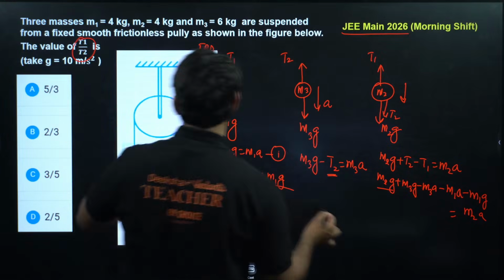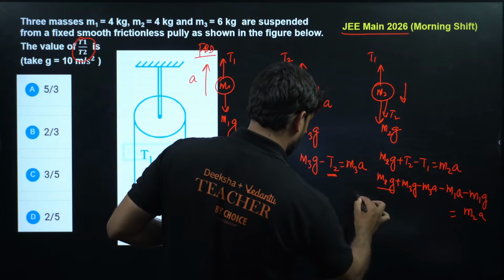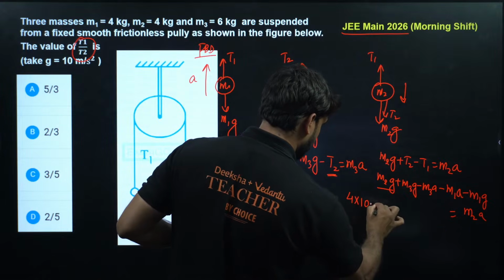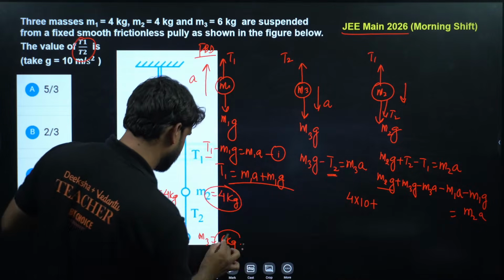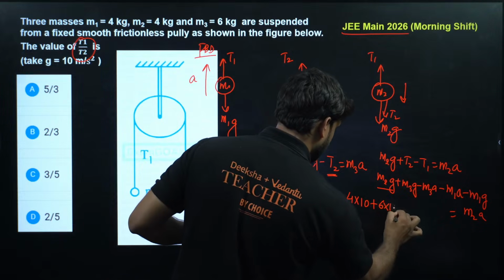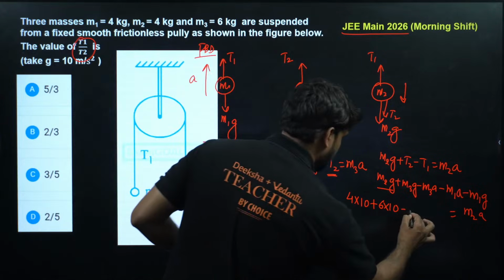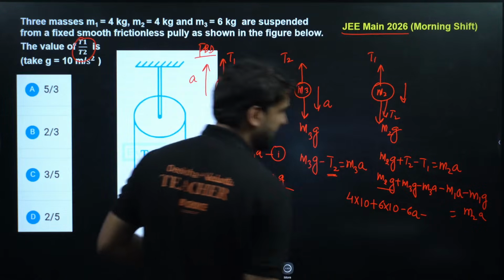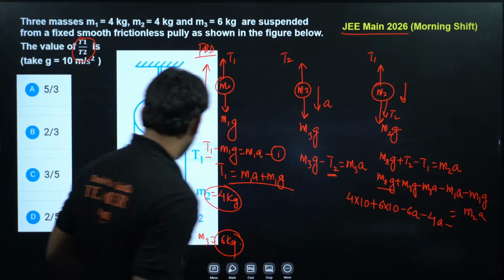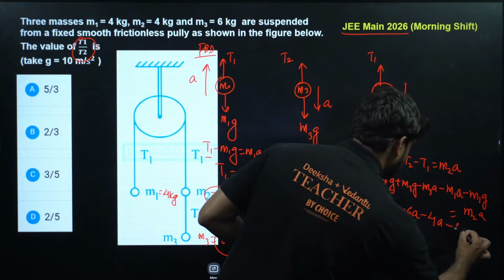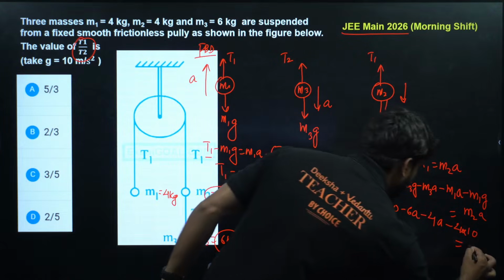M2 is 4 kilogram, so 4 into 10, plus M3G, M3 is 6 kilogram, 6 into 10, minus M3A, 6 into A, minus M1A, M1 is 4 kilogram, 4A, minus M1G, 4 into 10, is equal to M2A, 4A.